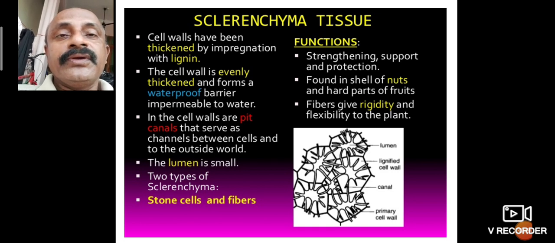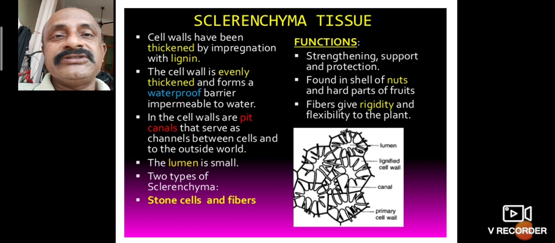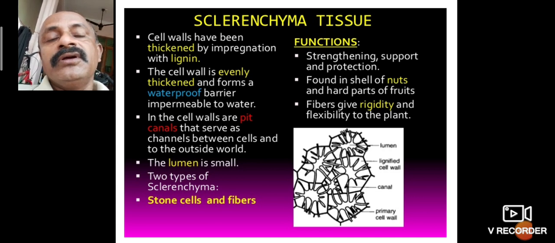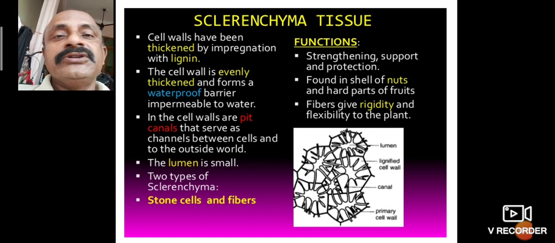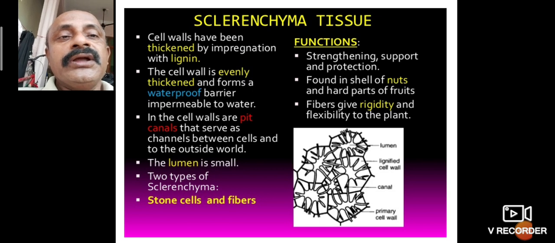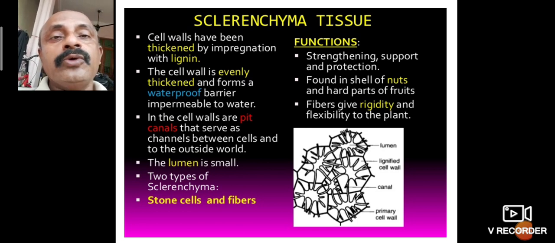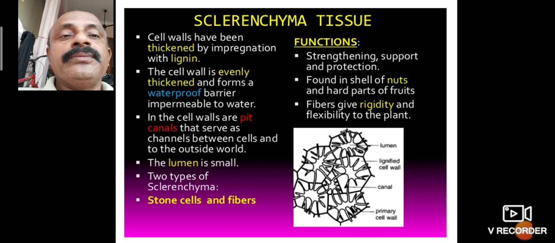Water does not enter the plant tissues, and it cannot be transferred to the outside of the plant. Sclerenchyma is a waterproof barrier, impermeable to water. Permeable means allowing water to pass from outside to inside and inside to outside, but here it is impermeable.